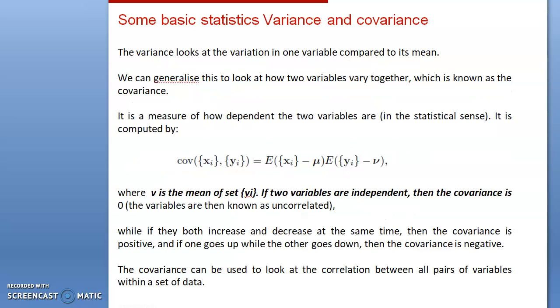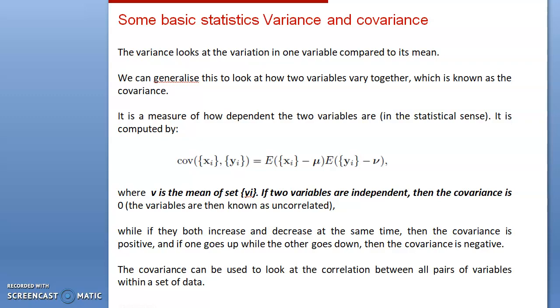Variance looks at the variation in one variable compared to its mean. We can generalize this to look at how two variables vary together, which is known as covariance. It is a measure of how dependent the two variables are. It is computed as E of (xi minus mu) times (yi minus v), where v is the mean of the set yi. If two variables are independent, then the covariance is 0.